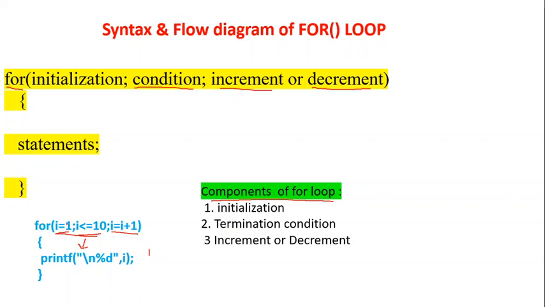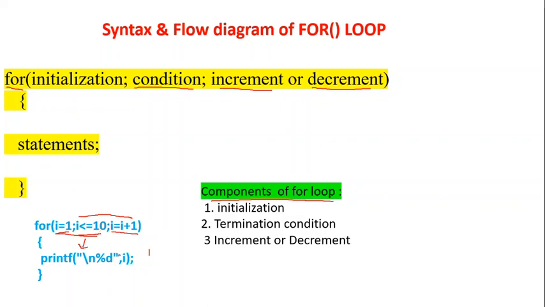Next time it will move to the beginning of the loop. Second time onwards, it is not executing initialization. Second time onwards, it is executing the increment or decrement part and then condition checking. Now its value will be I equal to I plus 1, that is 2. Yes, 2 is less than or equal to 10. It is true. It repeats like this up to 10 times.